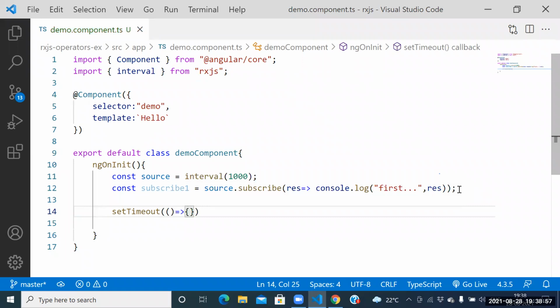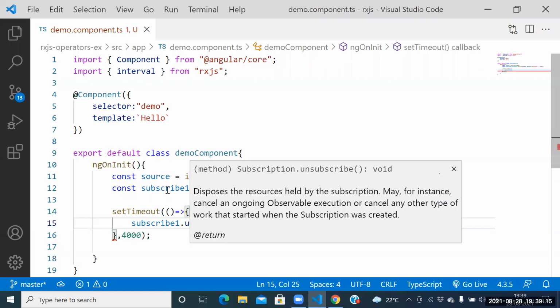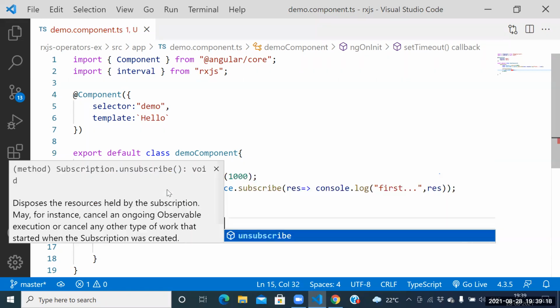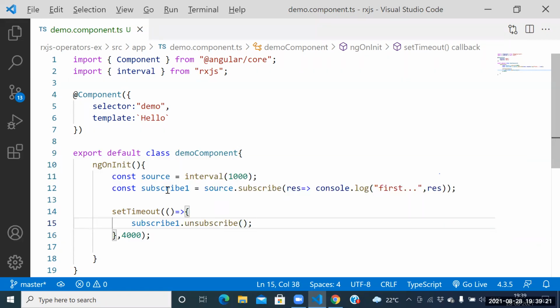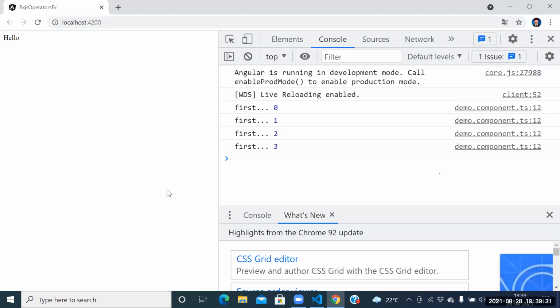Guys, a little bit complex level example. setTimeout 4 seconds, guys. When will this arrow function execute? After 4 seconds. After 4 seconds, can I stop your interval? Yes, we should be in a position to stop it. 0, 1, 2, 3, 4. It started from 0 itself, no? 0, 1, 2, 3, 4.